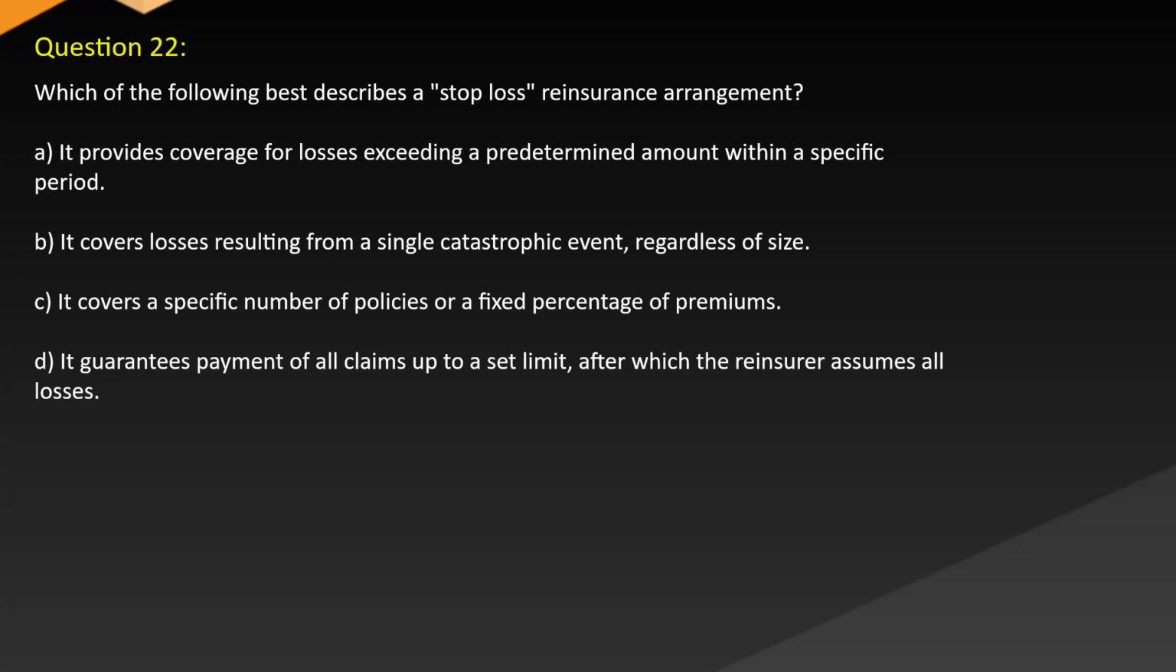Question 22. Which of the following best describes a stop-loss reinsurance arrangement? A. It provides coverage for losses exceeding a predetermined amount within a specific period. B. It covers losses resulting from a single catastrophic event, regardless of size. C. It covers a specific number of policies or a fixed percentage of premiums. D. It guarantees payment of all claims up to a set limit, after which the reinsurer assumes all losses.